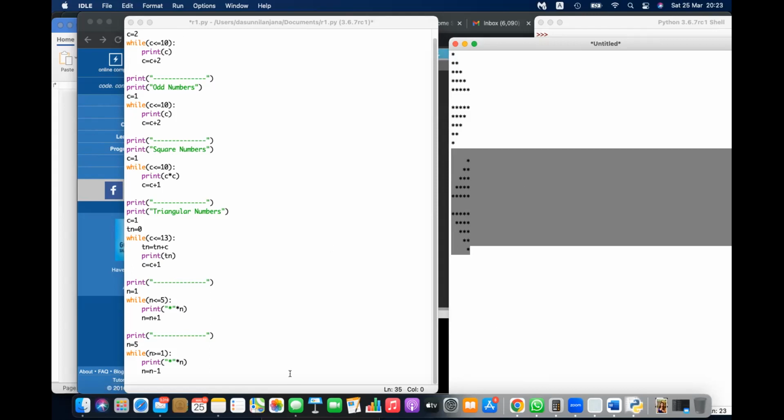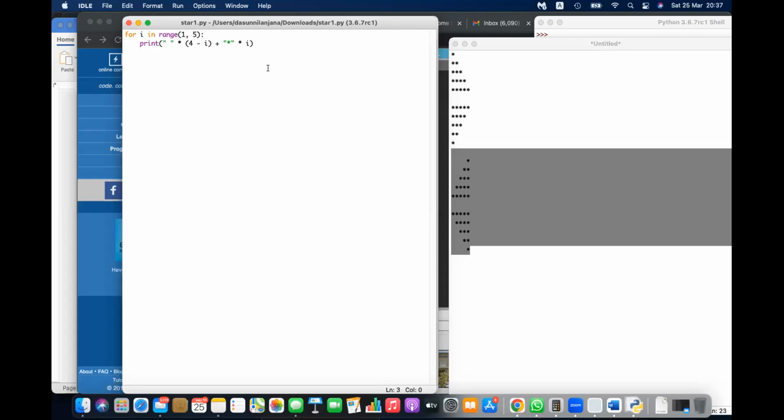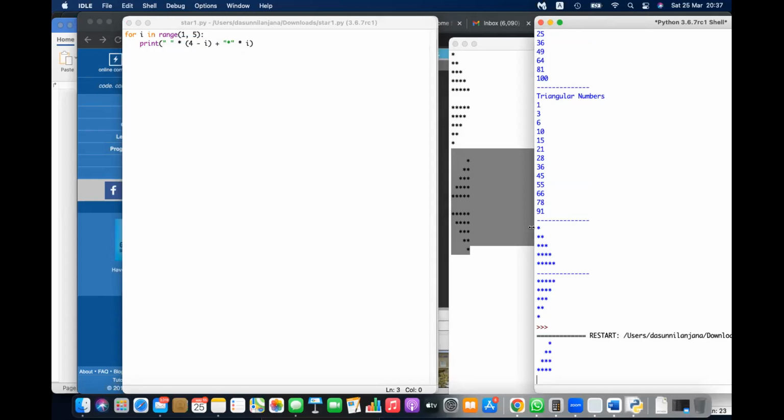Okay, try the remaining two now. I have sent the code for the previous. Try the remaining two. When you run this, you can get the answer like this. And then the time, you can get 1 to 4, right? Try to make it 1 to 5. So you can run this 1 to 5. Try to do that 1 to 5.